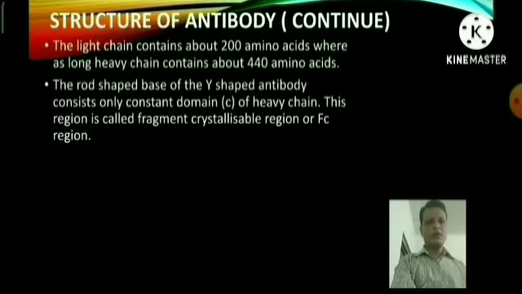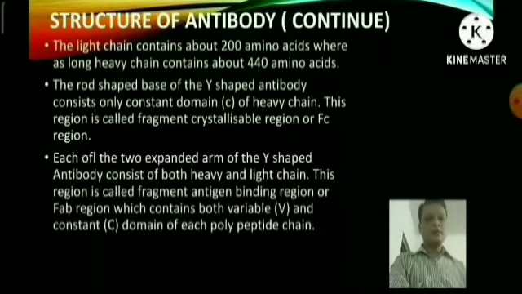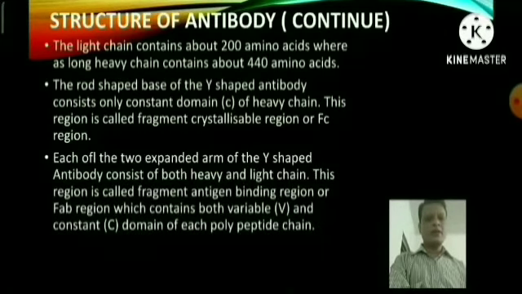The rod-shaped base of the Y-shaped antibody consists only of constant domains of heavy chains. This region is called the fragment crystallizable region, or FC region. Each of the two expanded arms of the Y-shaped antibody consists of a heavy and a light chain. This region is called the fragment antigen binding region, or FAB region, which contains both variable and constant domains of each polypeptide chain.